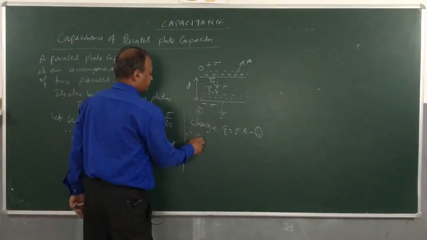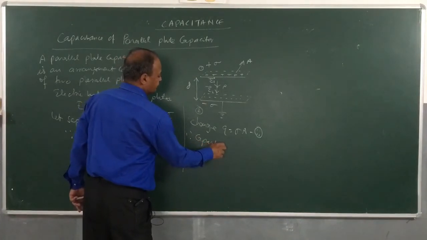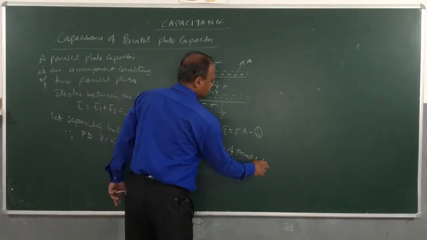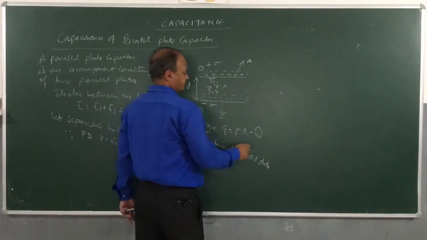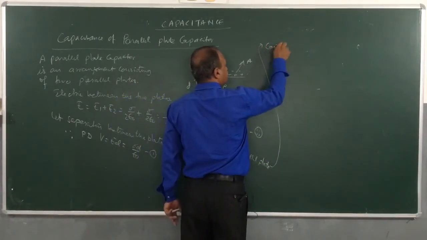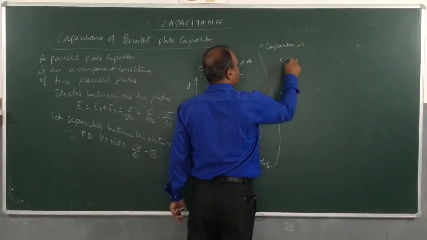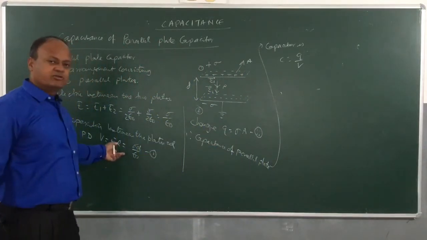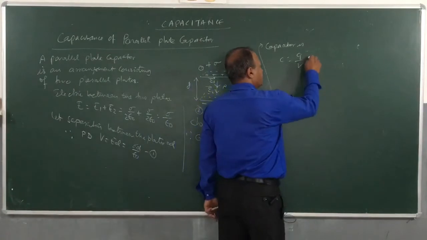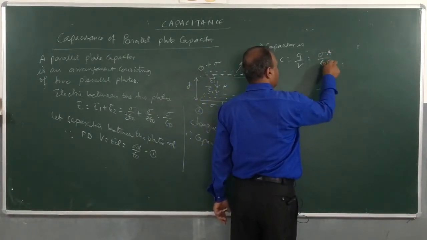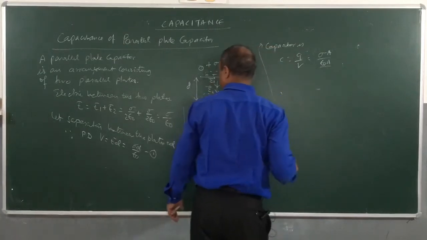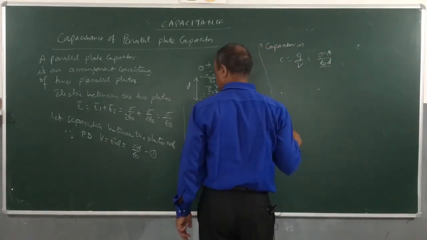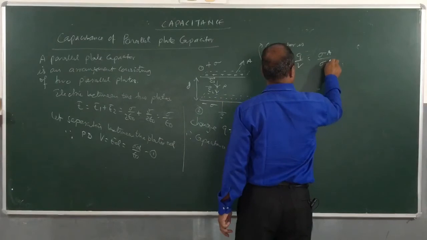Therefore, the capacitance of a parallel plate capacitor is C is equal to Q by V. C is equal to Q by V, and now how much is Q, and we also know how much is V. So, that is sigma into A divided by sigma into D by epsilon 0.